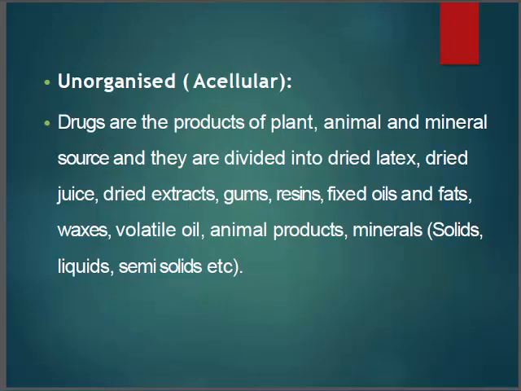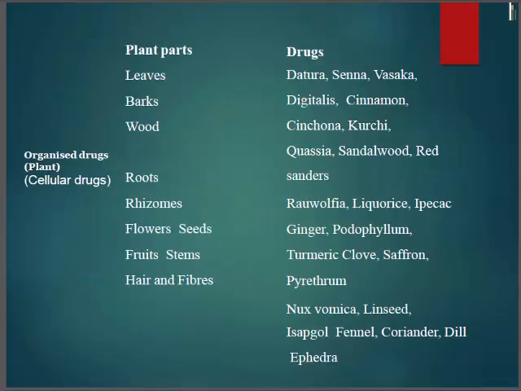In the previous slide, organized drugs were explained. Now unorganized drugs are explained. Organized, that is cellular drugs, like roots, rhizomes, flowers, seeds, fruits, leaves, bark.